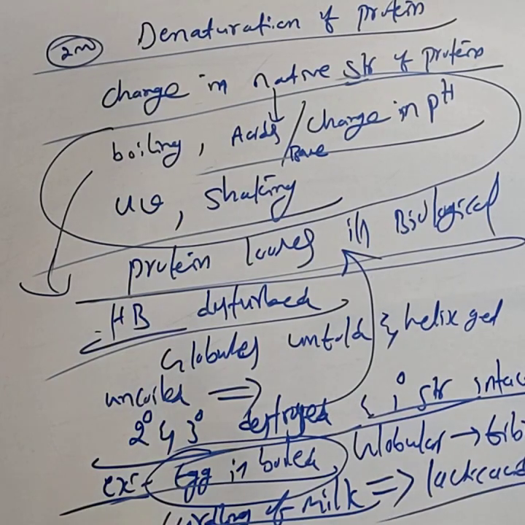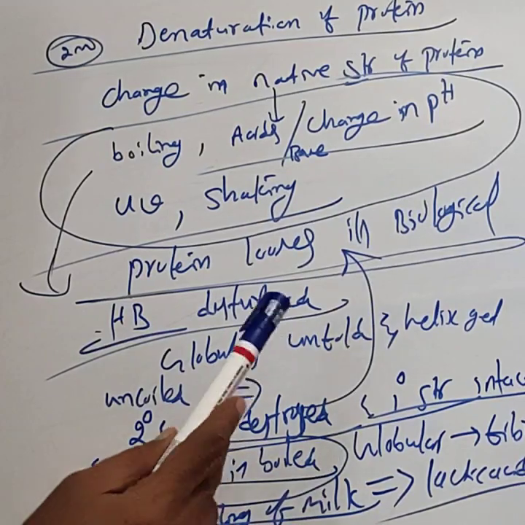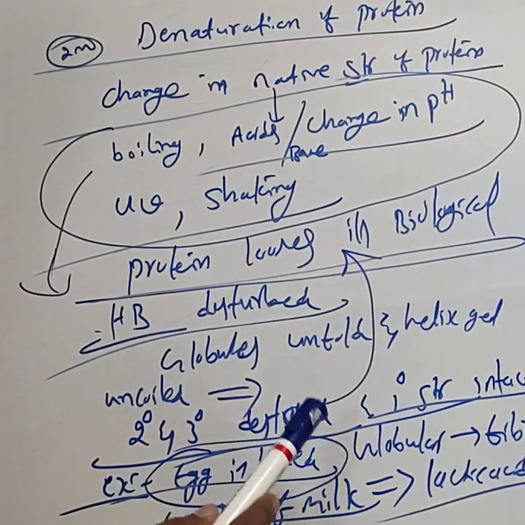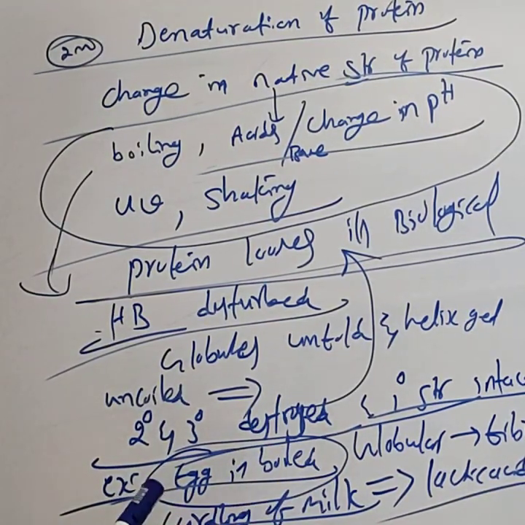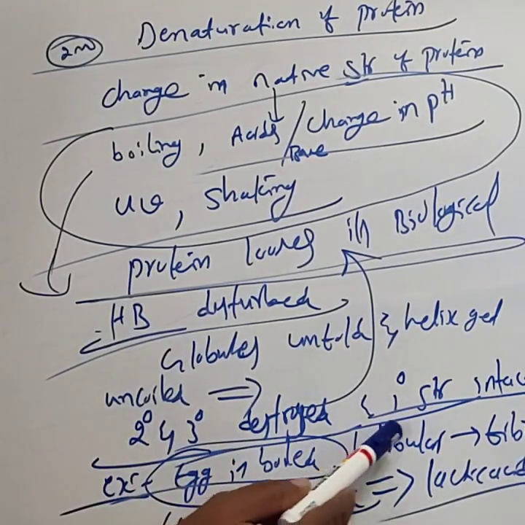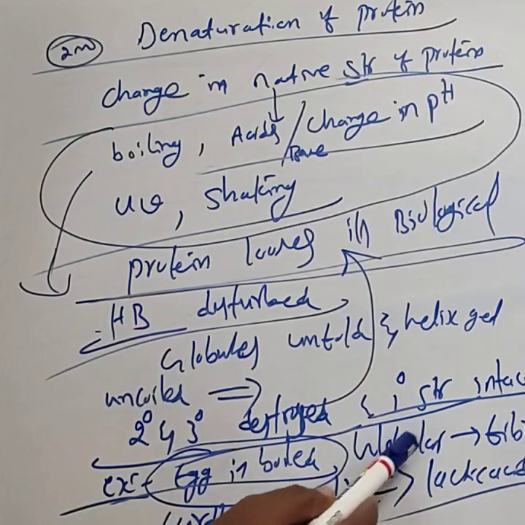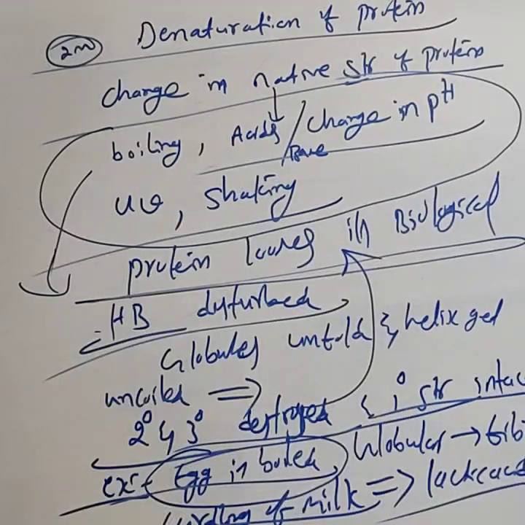Examples of denaturation of proteins are: one, coagulation of egg white by boiling, that is, when the egg is boiled, the globular protein present in the egg is converted into fibrous protein.